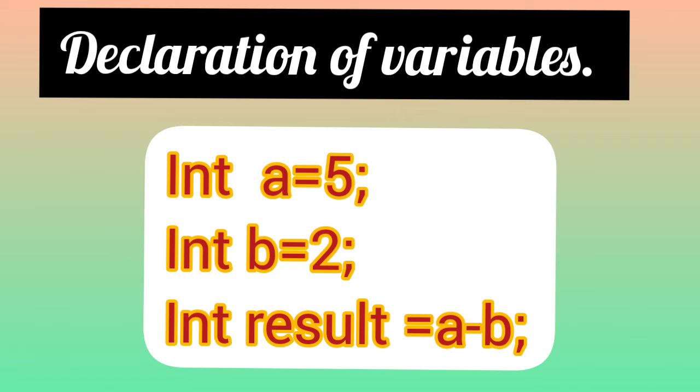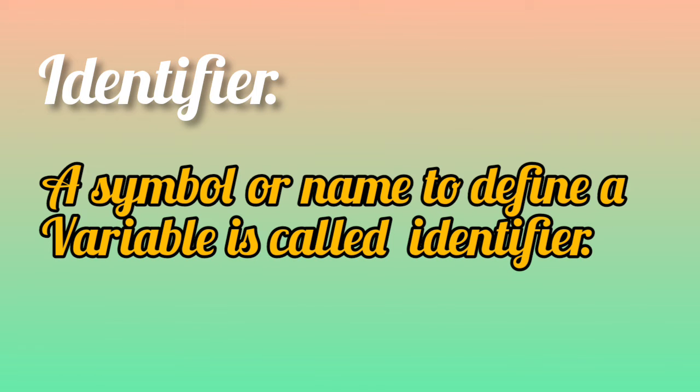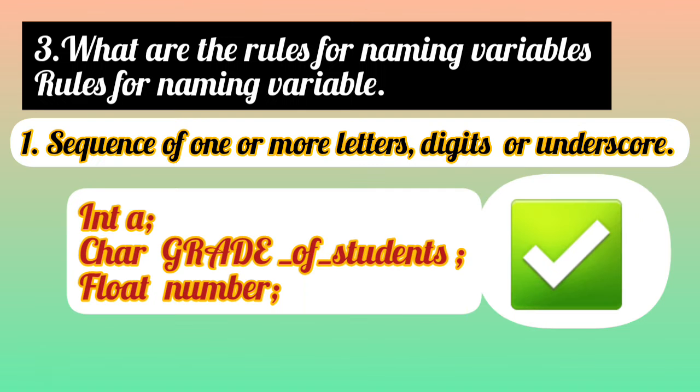Rules for naming variables. The symbol used for a variable is called an identifier or variable name. There is a set of rules used for naming variables. These are: a valid identifier is a sequence of one or more letters, digits or underscores.